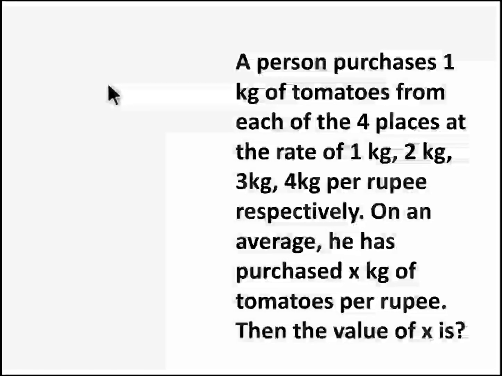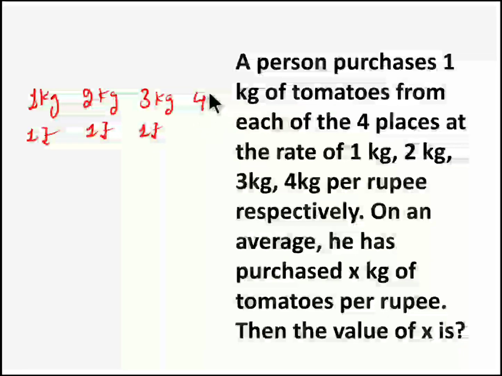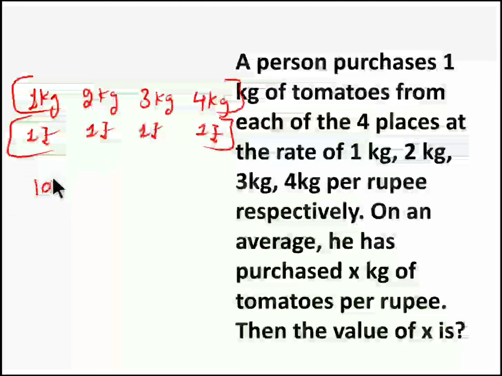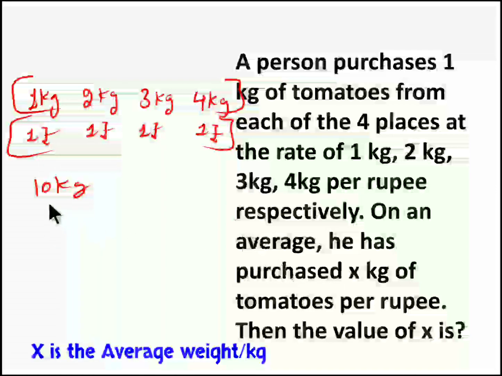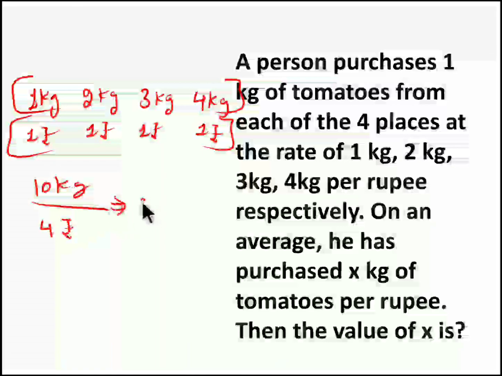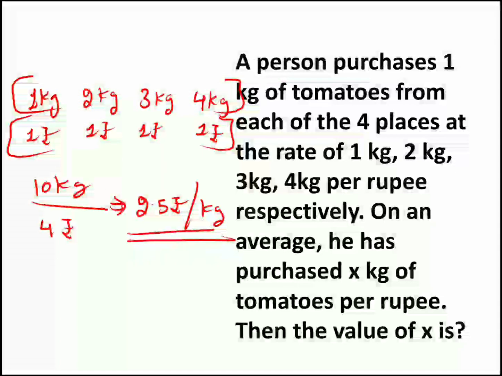He is purchasing tomatoes from 4 places. So in first place, he is purchasing 1 kg tomato for 1 rupee, and in second place 2 kg tomatoes for 1 rupee, and in third place he purchased 3 kg tomato for 1 rupee, and in fourth place he purchased 4 kg tomato for 1 rupee. So totally he spent 4 rupees for purchasing 10 kg of tomatoes. So 10 kg he purchased. So this x value is nothing but 10 kg. So he spent 4 rupees for purchasing 10 kgs. So 10 by 4 we get 2.5 rupees per kg. So on an average he spent 2.5 rupees per kg to purchase the tomato.